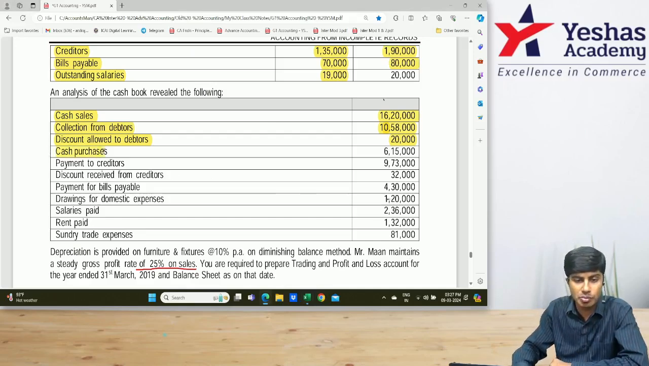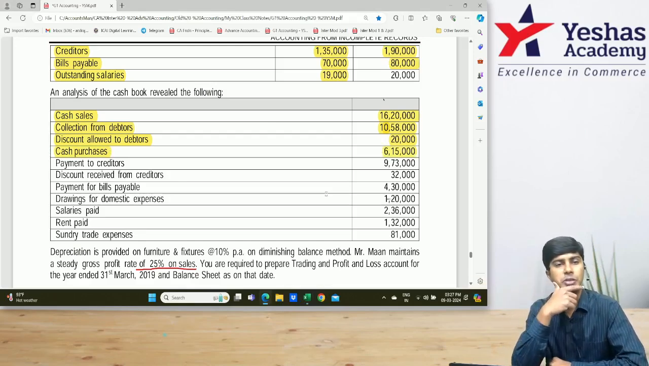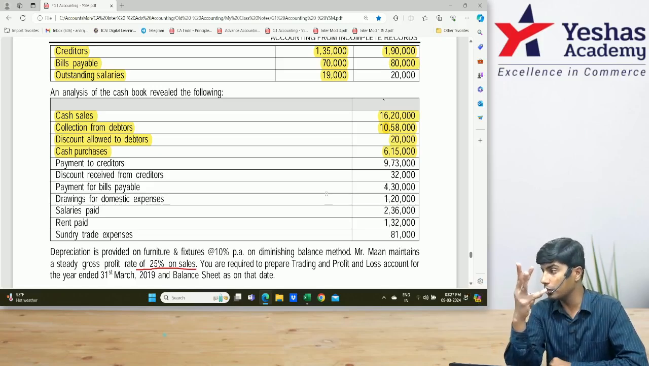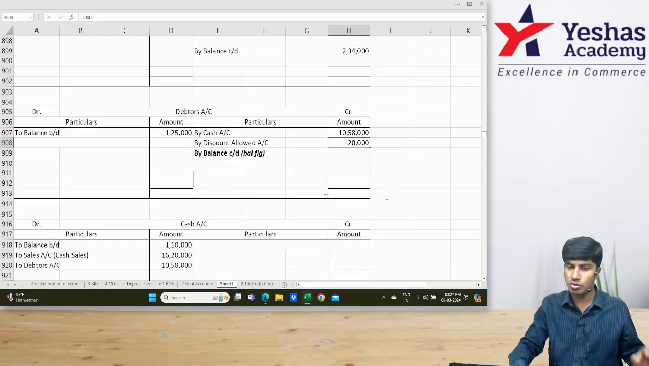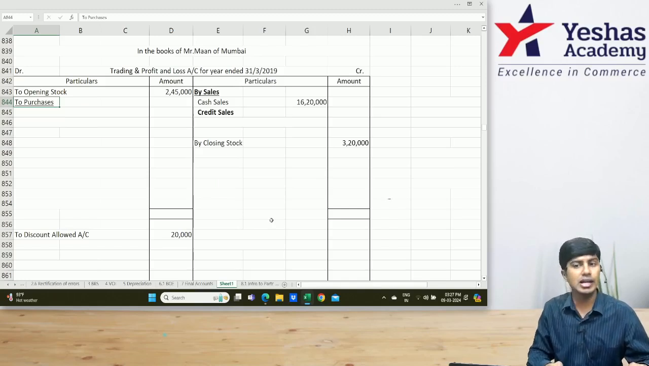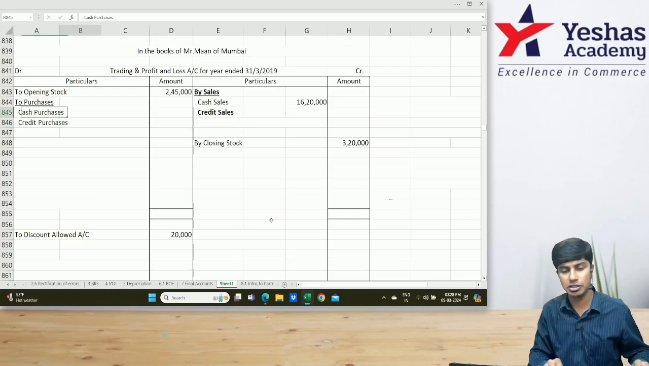Cash purchases. How much is cash purchases? 6 lakh. You think and tell me, what is the journal entry for cash purchases? Purchase account debit to cash. This is purchases, which should appear in our trading account, on the debit side. Below that, I would have to write cash and credit. I don't know credit purchase, but right now I know cash purchase. How much is that?